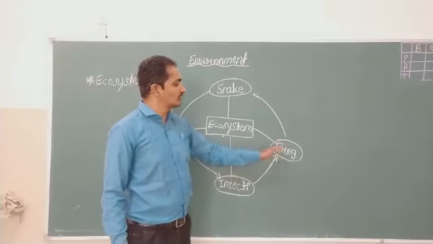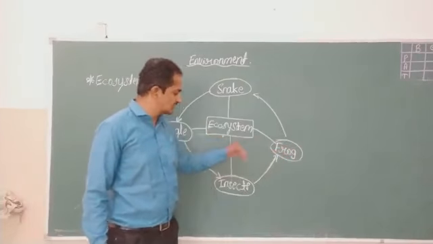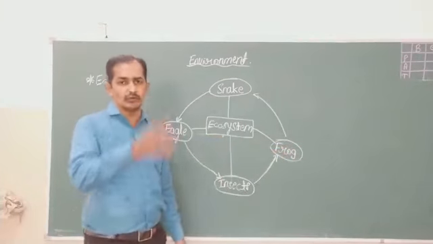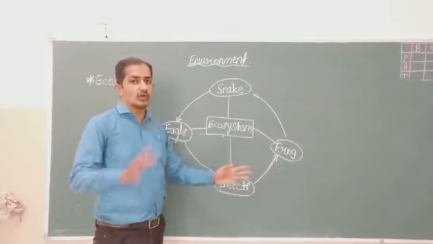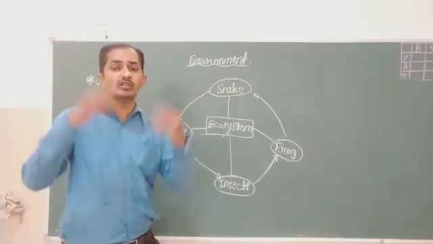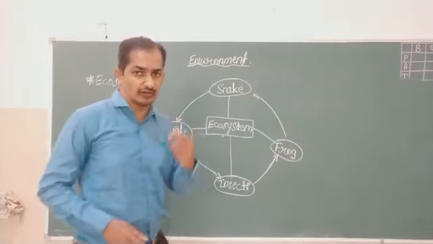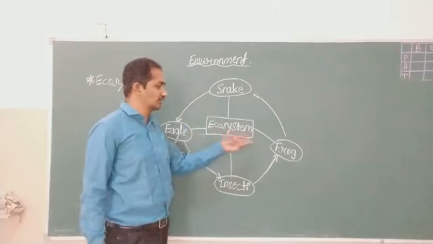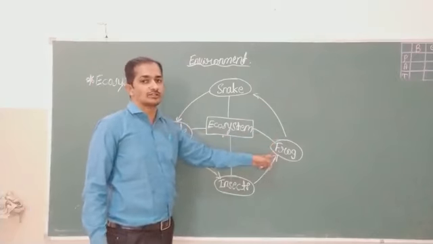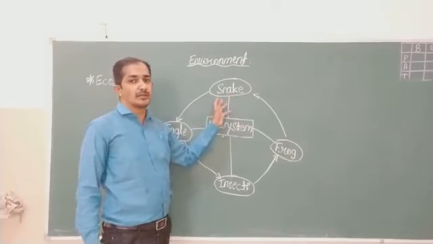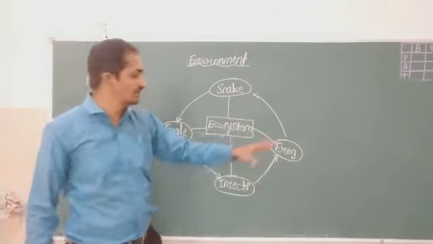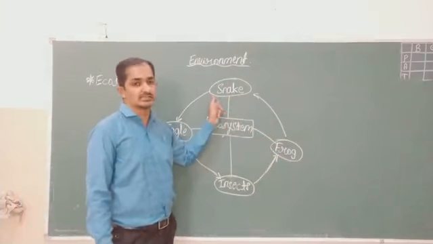If a frog eats the insects for its livelihood, then we can understand that the frog is also not safe at all times. Why? Because one day or the other, even the frog is eaten by another bigger organism, and that one is the snake.